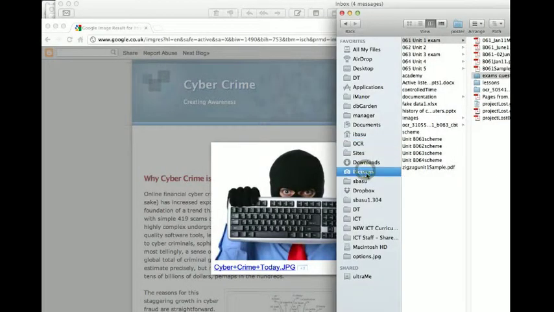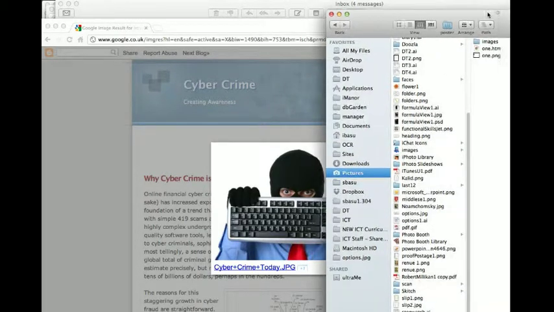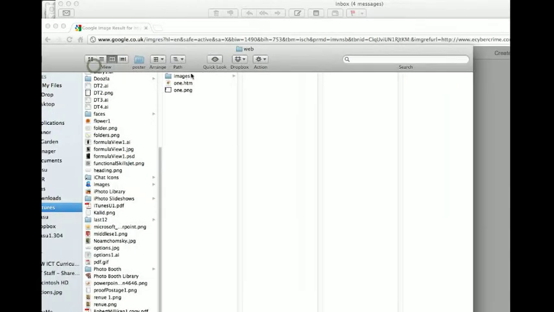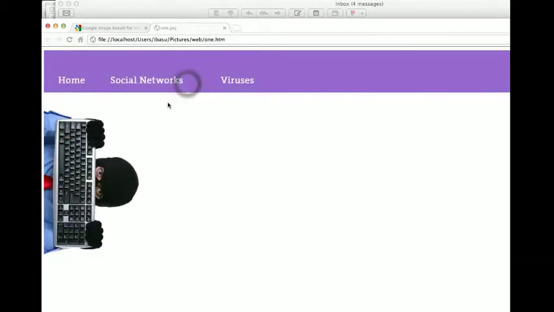And now go to pictures, web. You can see I've got a web page and a bunch of pictures to go in it. Double click on the web page and there we go. You can see that it's sliced up each of my pictures into a separate box, echoing what I'd sliced up.